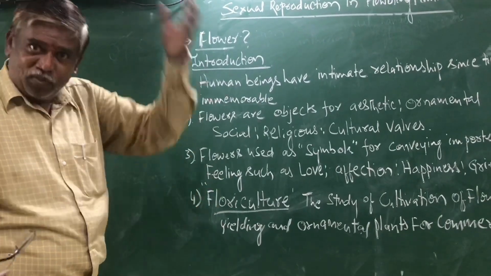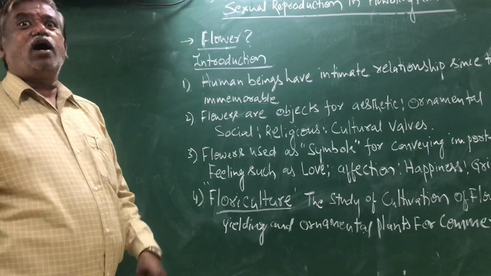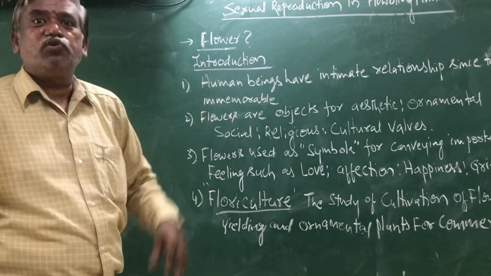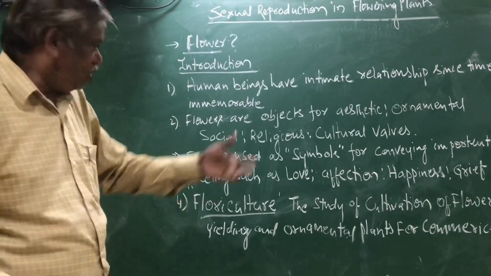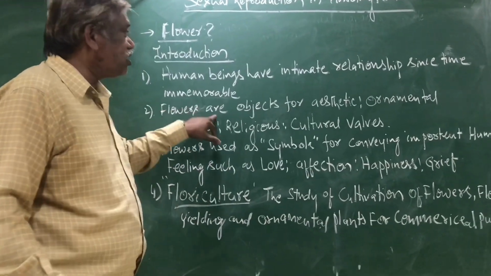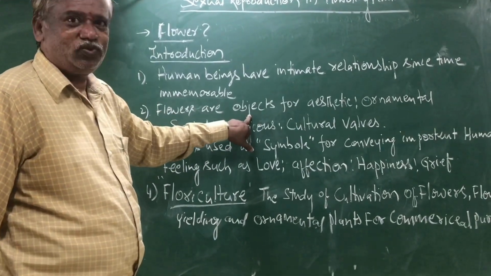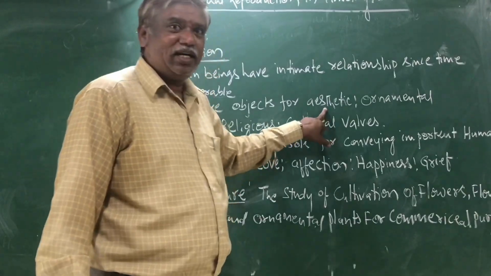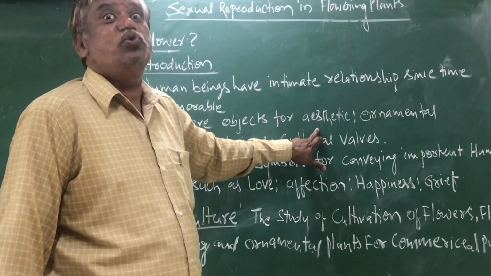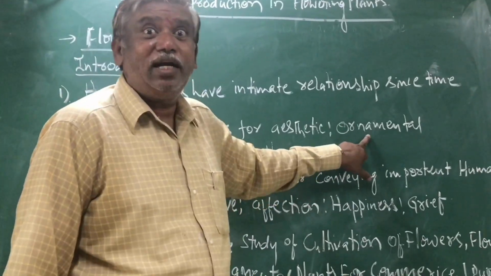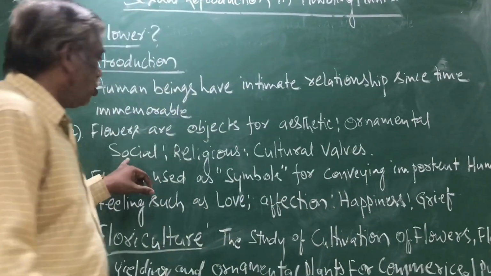From ancient times, we have a relationship with the flower. Now, which type of relationship? Now come to the second. The flowers are objects for aesthetic, that means beauty, ornamental, decoration, right?